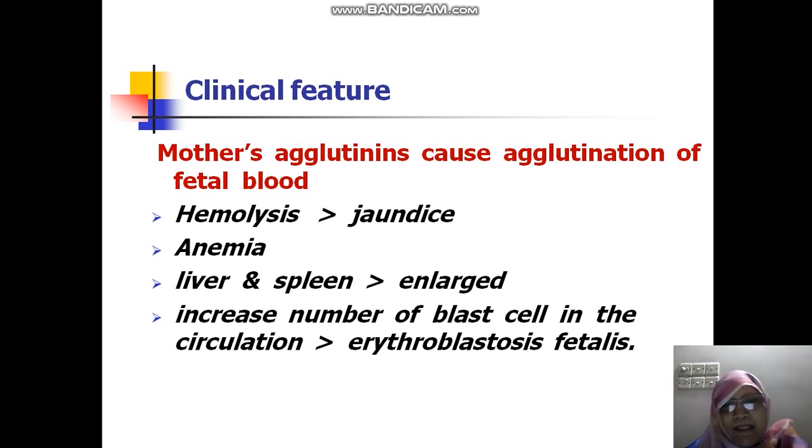But in this case, in erythroblastosis fetalis, what happens? The RBC cannot mature enough. The immature cells, that is, the blast cells, are coming out in circulation. So it is known as erythroblastosis fetalis. Erythroblastosis means increased number of erythroblasts in circulation, in fetal circulation. That is why it is called erythroblastosis fetalis.